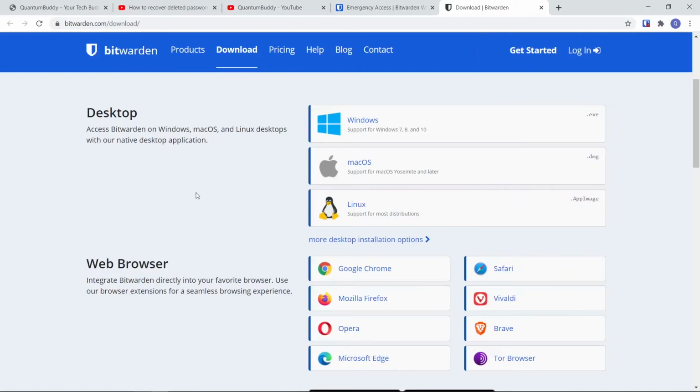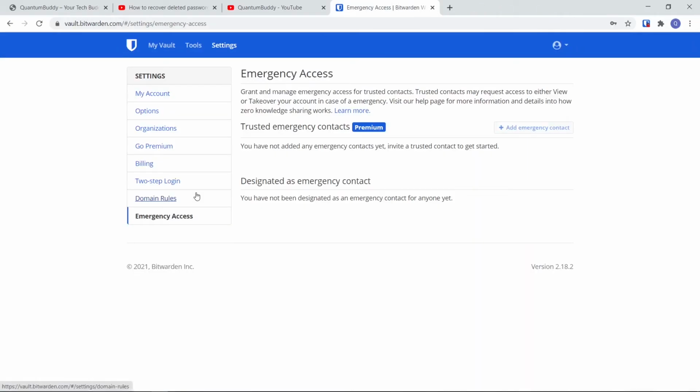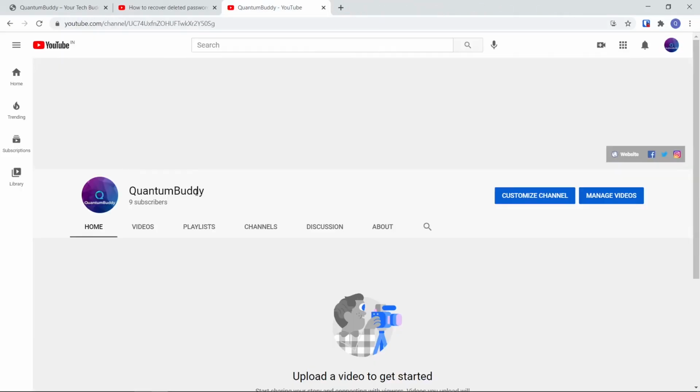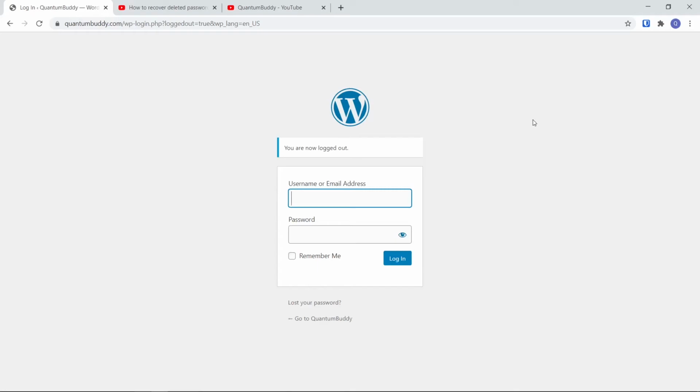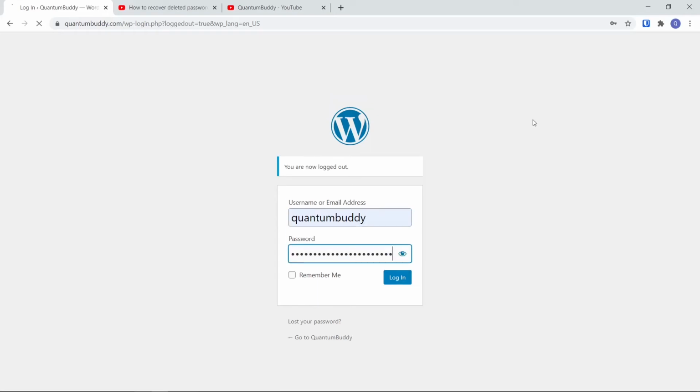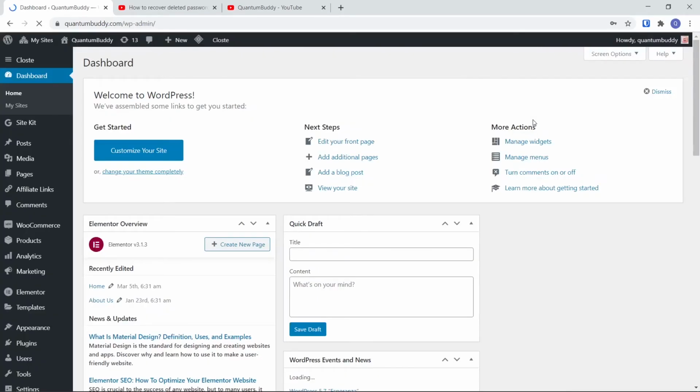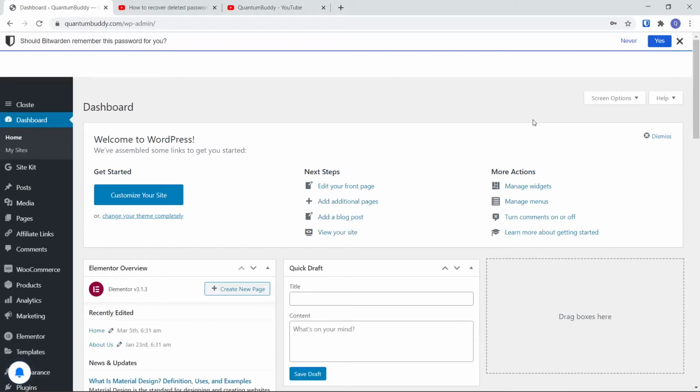Now we will see how Bitwarden extension will work in the field. Let me close this. This will be our channel. Here I have one website. Let's check how Bitwarden works in the real field. We will be logging into our website Quantum Buddy. I did enter the username and I am entering the password. See, I am not saving this password with Google. I am saving this with Bitwarden.